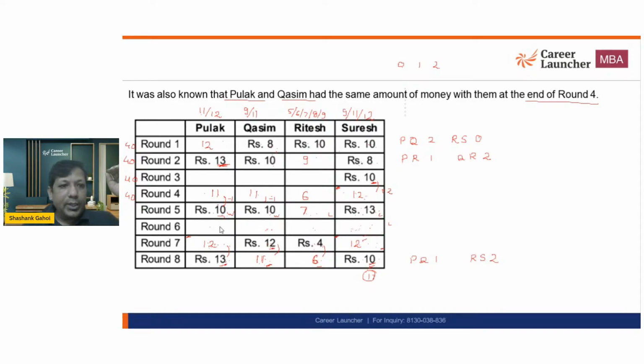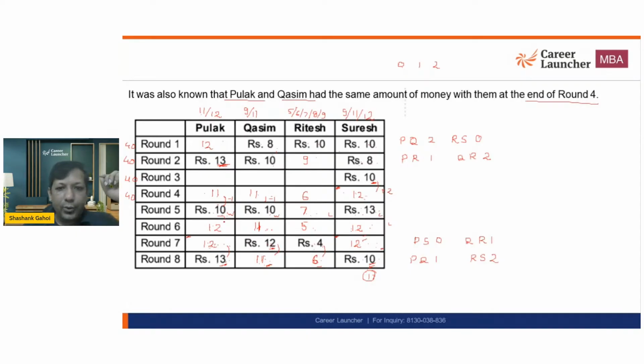So from here, can we figure things out? Yes. So this is going to be 12. This is going to be 5. This is 11. And this is going to be 12. Okay. So 12 to 12, 12 to 12. So I would say PNS did not play any game. And QNR played a game of 1 rupee.